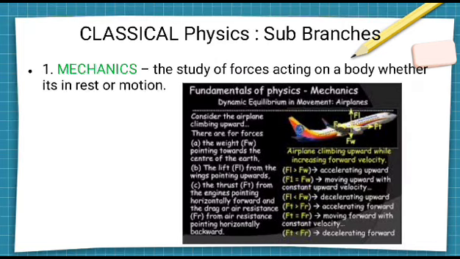Then thrust force from the engine, and drag, air resistance. Once we make the free body diagram of an airplane, we can see these forces, and F1 is balancing Fw, and at the same time Ft is balancing air resistance.